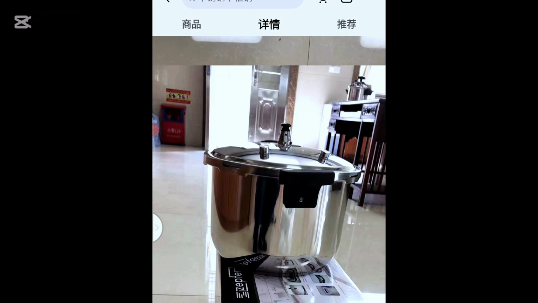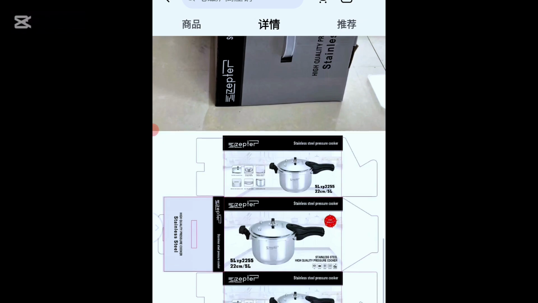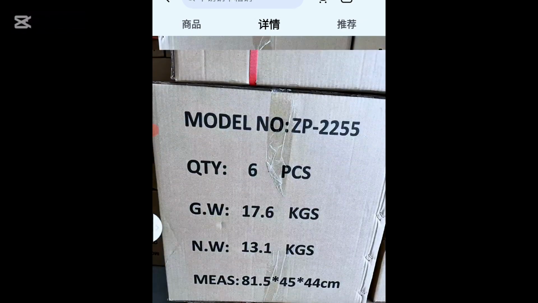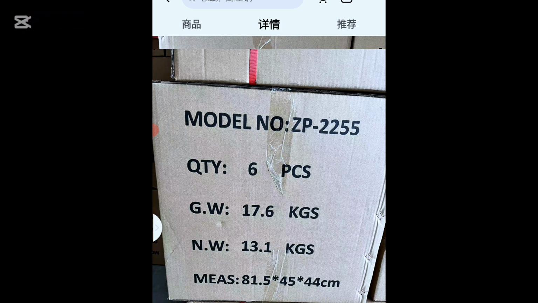Remember, when the supplier wants to ship this to Nigeria, he's going to package it inside this first box, the branded box. And because I am buying full carton, after packaging them individually, he's now going to bring in 6 boxes of that pot and package it here. Now notice that we have the first packaging box and this carton adding to the net weight. Do you understand? Adding to the net weight.